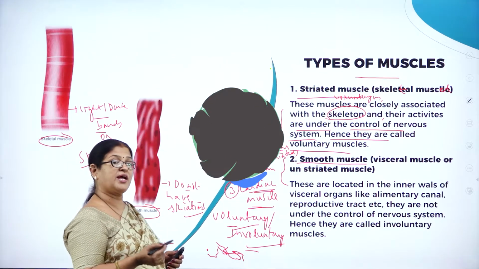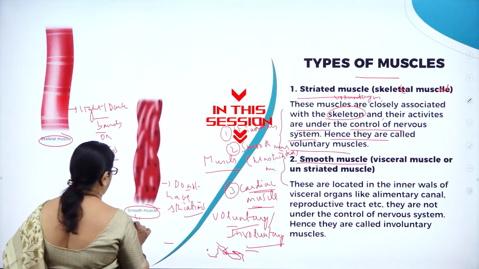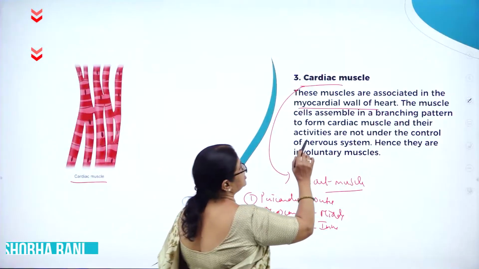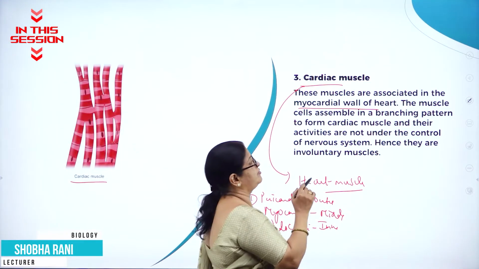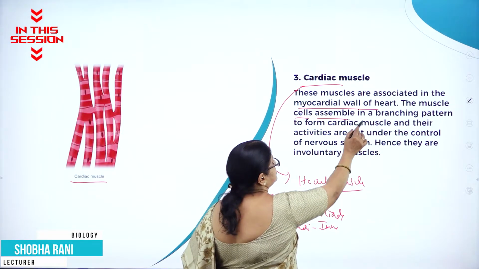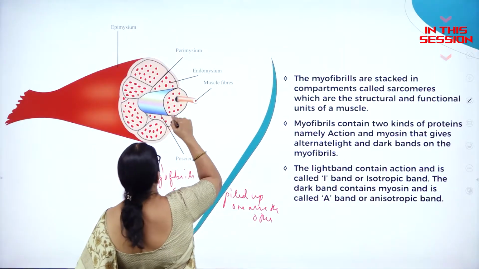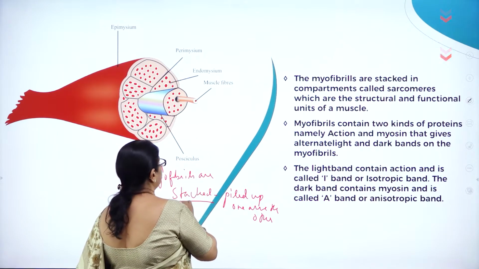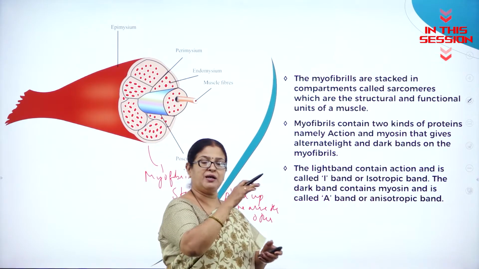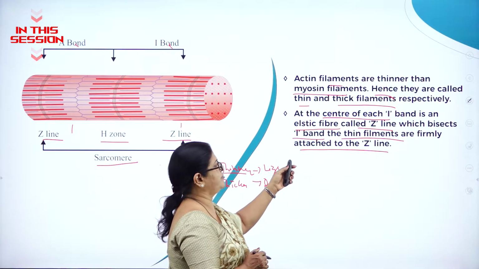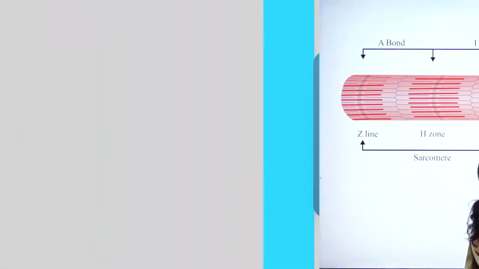A smooth muscle or unstriated muscle. You can also use the word unstriated muscle. These muscles are associated with the myocardial wall of the heart, and the muscle cells assemble in a branching pattern to form cardiac muscle. So the myofibrils, here you can see in this beautiful picture, are piled up one above the other, which bisects the I band, and thin filaments are firmly attached to the Z line.